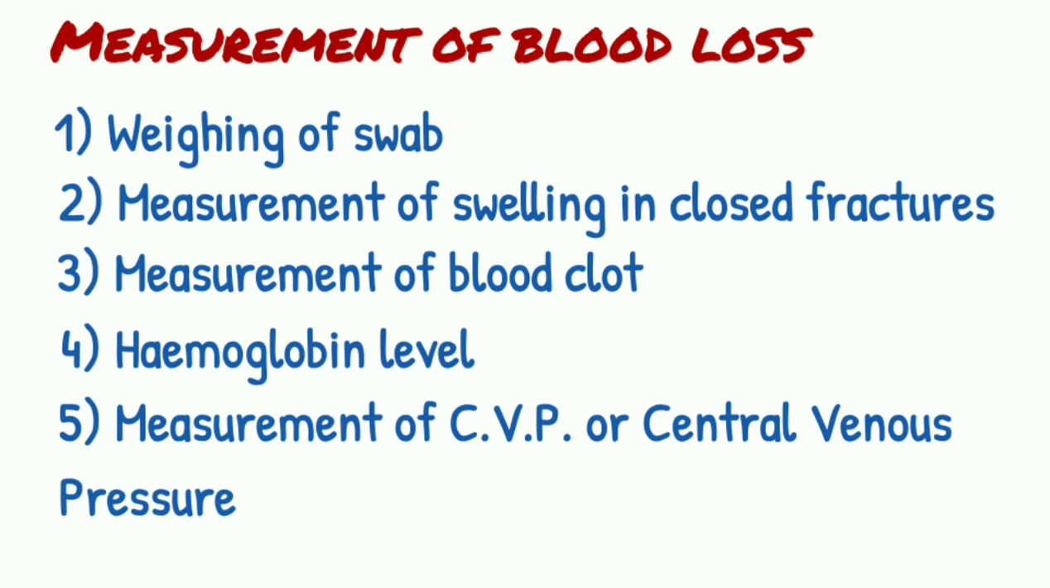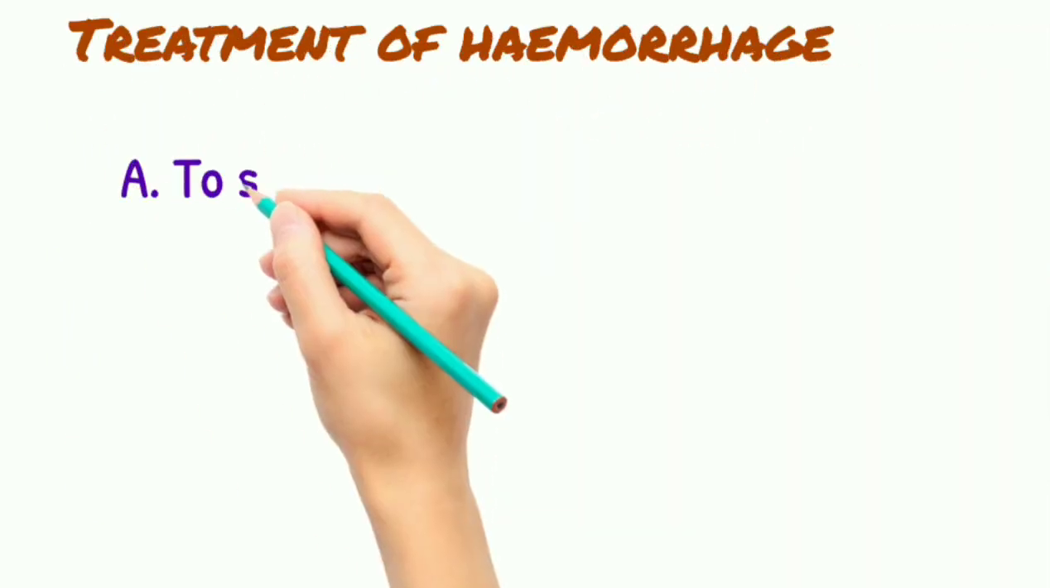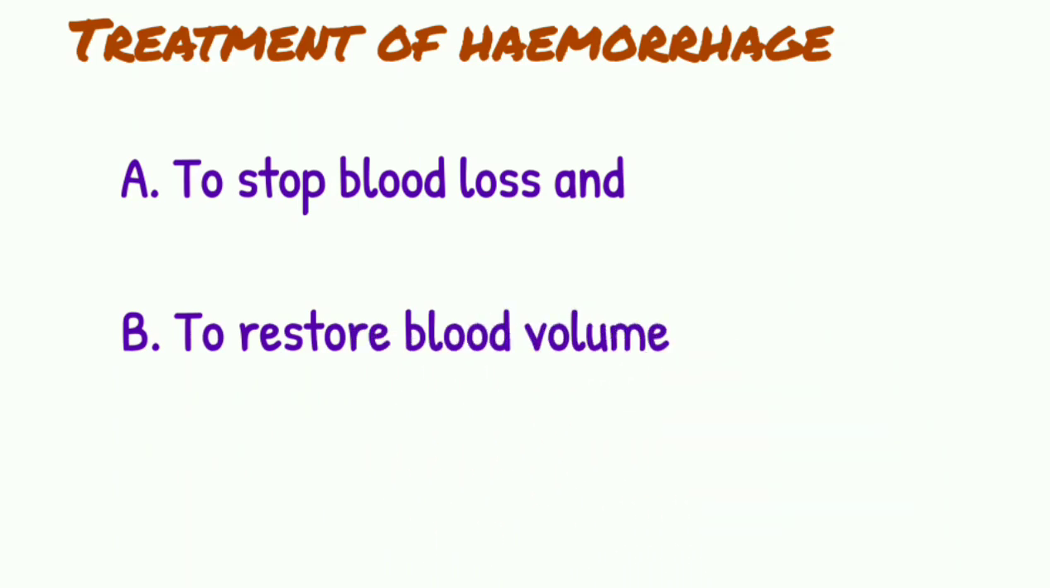Measurement of CVP, or the central venous pressure, is a good method to detect the blood loss volume in hemorrhage.